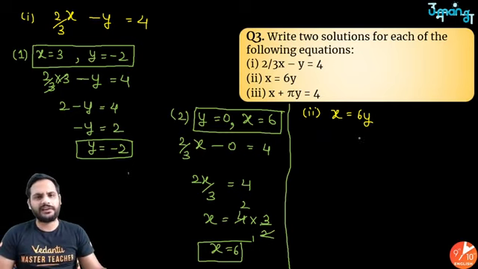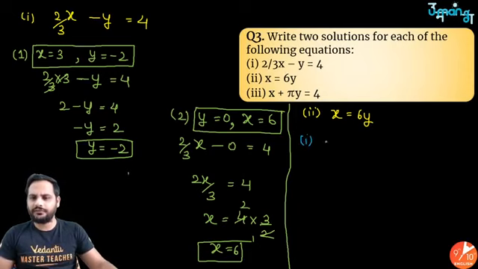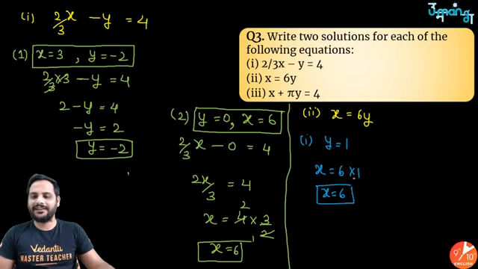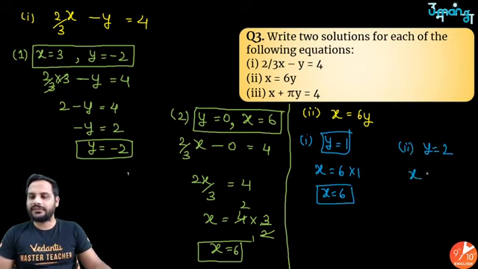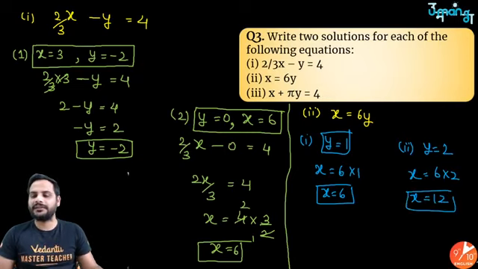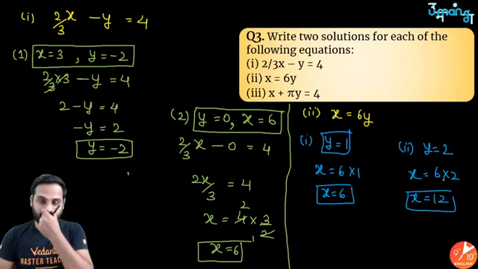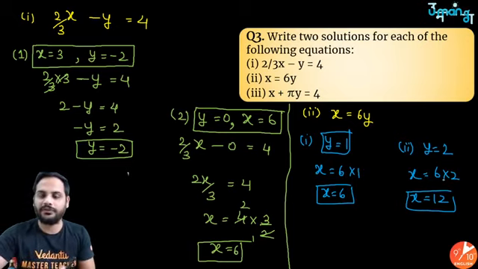Let us assume x is anything and we will find y, or y is anything. So let's assume y is equal to 1. So x is equal to 6 into 1, x is equal to 6. As simple as that. So when y is equal to 1, x is equal to 6. Second value, assume y equal to 2. So x is equal to 6 into 2, so x is equal to 12. As simple as that. So x is 6, y is 1, x is 12, y is 2. These are two simple solutions you have got for the second equation.